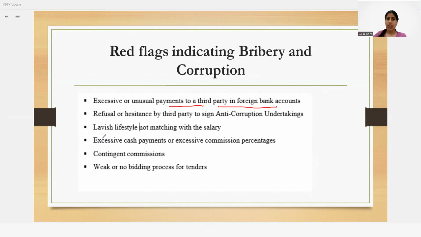How is that possible? That is the case of a lavish lifestyle that is not matching with the salary. Maybe commissions, or the third party is not ready to sign the anti-corruption agreement with you. That is your policy, but they are not ready to sign that kind of agreement.